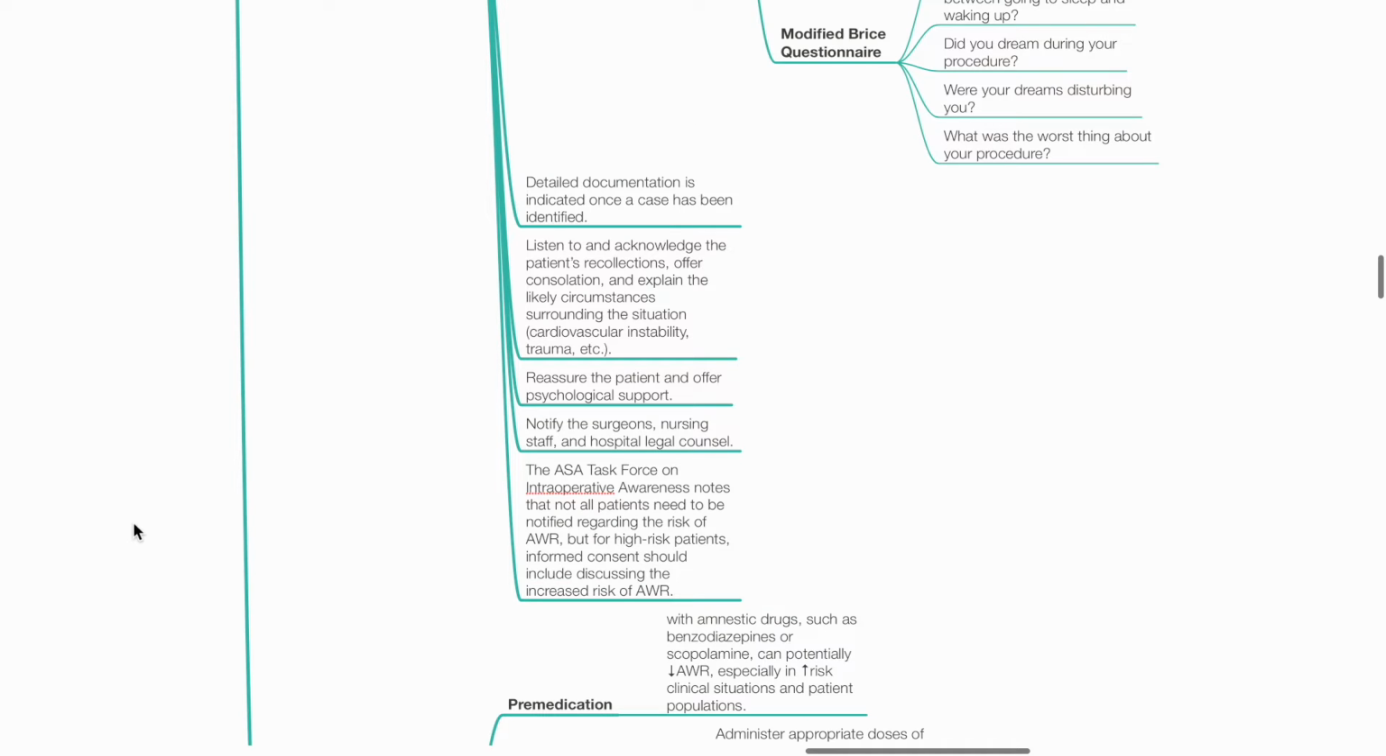Detailed documentation is indicated once a case of AWR has been identified. Listen to and acknowledge the patient's recollections, offer consolation, explain the likely circumstances surrounding the situation, such as presence of cardiovascular instability or trauma, reassure the patient, offer psychological support, and notify surgeons, nursing staff, and hospital legal counsel.